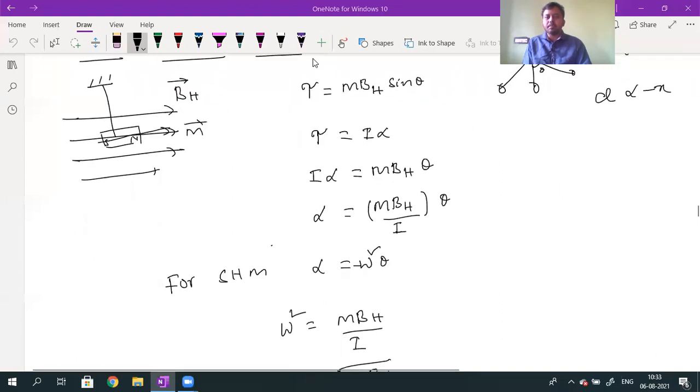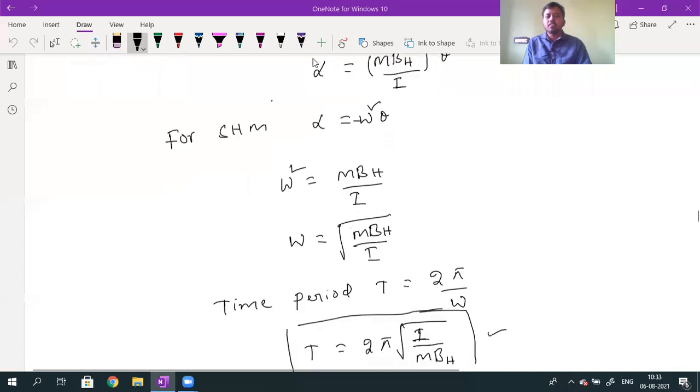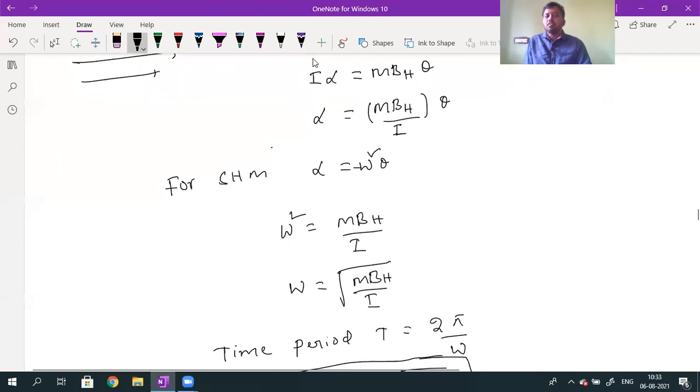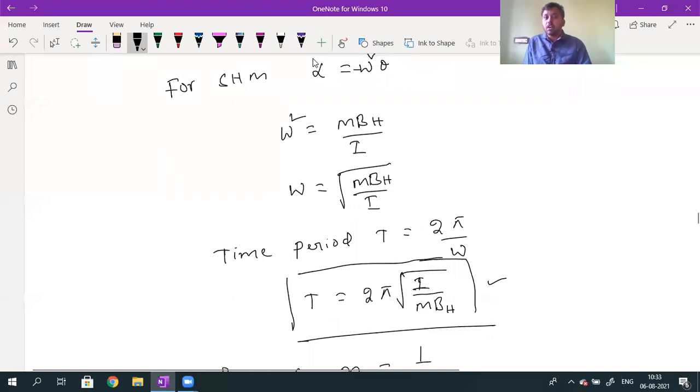Whenever a bar magnet is suspended in a uniform magnetic field and displaced from its equilibrium position, it will start to oscillate. What is the formula for the torque acting when it is placed in a uniform magnetic field? The torque is given by tau is equal to m into BH into sin theta. Then, for the motion to be simple harmonic, the omega formula follows. If any doubts are there regarding this topic, you can ask. After clearing the doubts, we'll continue to the next topic, and we'll see some questions based on this topic.